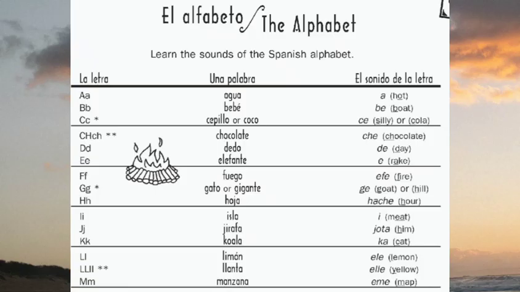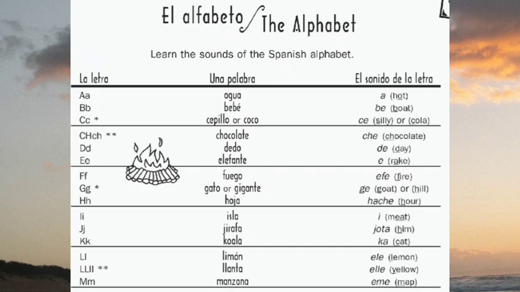Next is letter I. For I, a word is isla. Isla can be an island. The sound is E. Next, letter J. A word can be jirafa. Jirafa is giraffe. And the sound of the letter is jota.